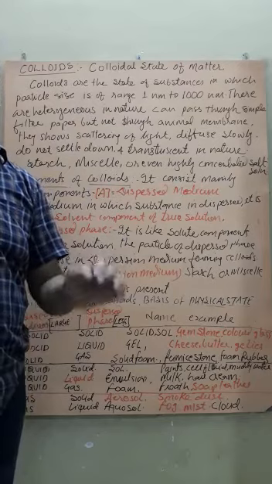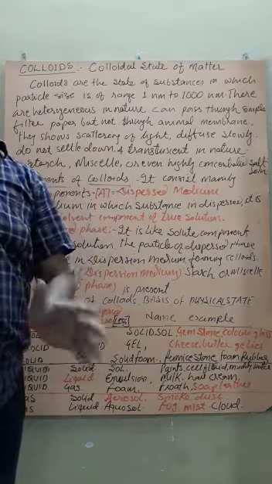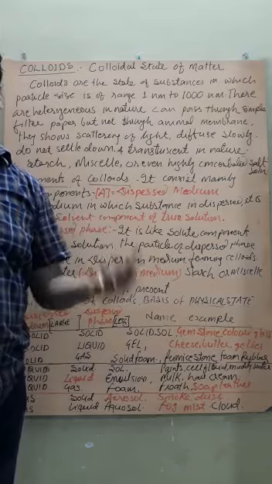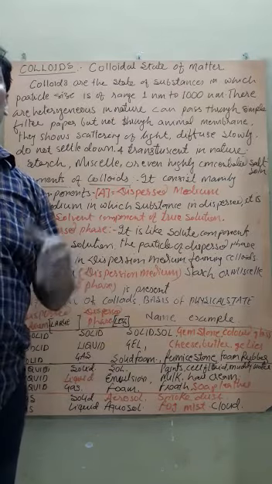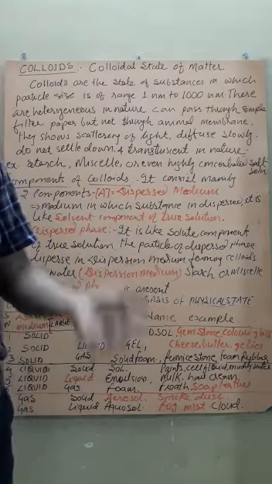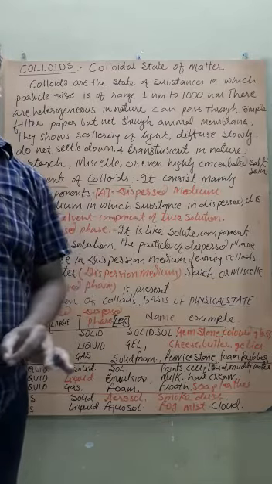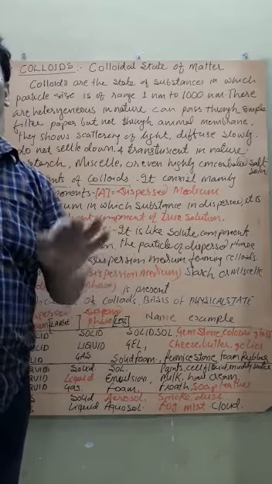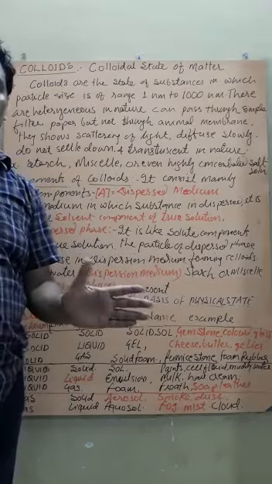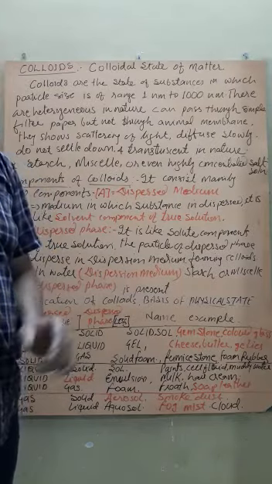One is called the dispersion medium, like the solvent component, present in larger quantity. The second is called the dispersed phase, like the solute component of a solution, and it is dispersed thoroughly in the dispersion medium, forming a colloid.